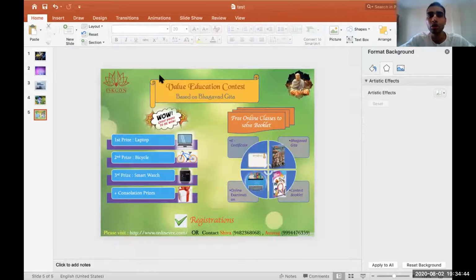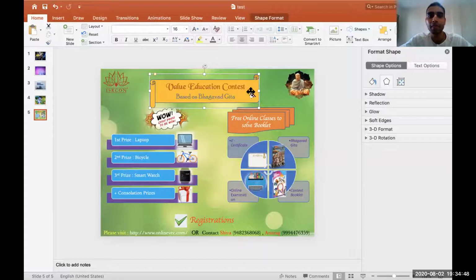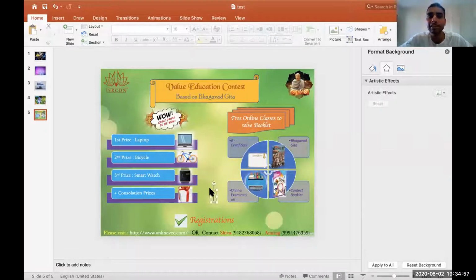This is good, Praji. Only the combination of colors is little different. Matlab, if it can be made little nice, it will look very good. Also, the background which you choose, Praji, like the green color background, that is somewhat dull. If you can choose a more bright background, it will look very beautiful. It is right now also bright because green and yellow some combinations are there, but still it can be more brighter. Matlab, green should be more bright, light should be there more, like that.